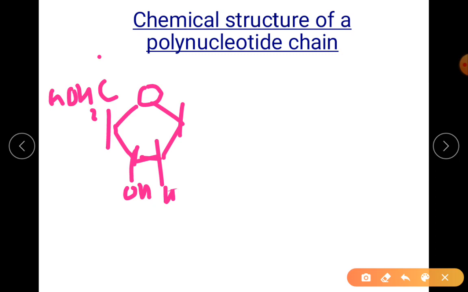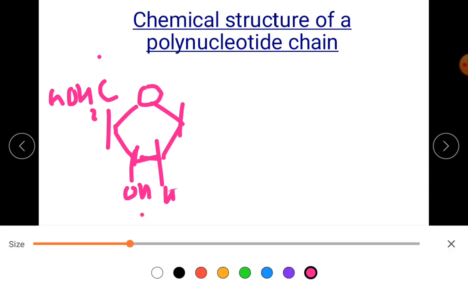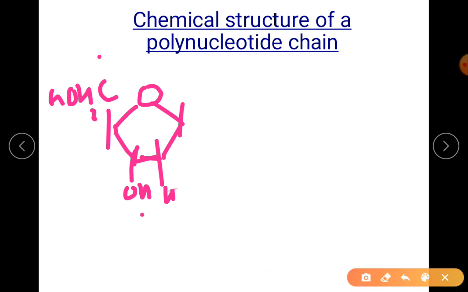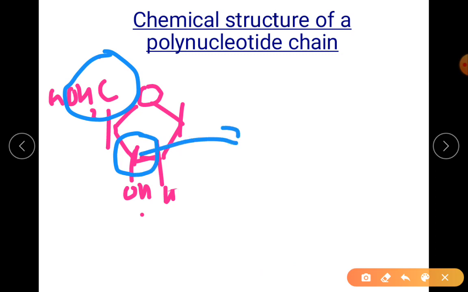The fifth carbon atom is here, and this is the third carbon atom. So remember, I am highlighting two places: fifth carbon atom and third carbon atom. The third carbon atom has an OH group. Okay, remember, the third carbon atom has an OH group.